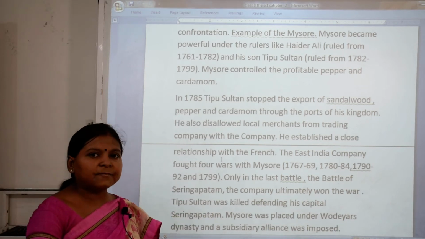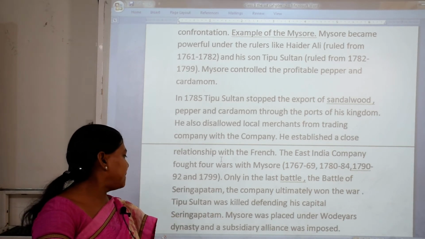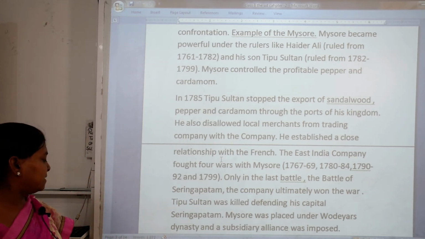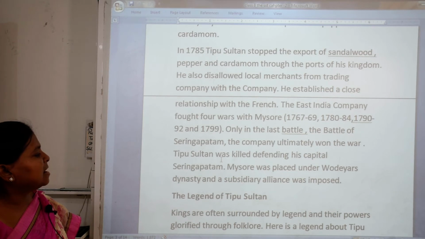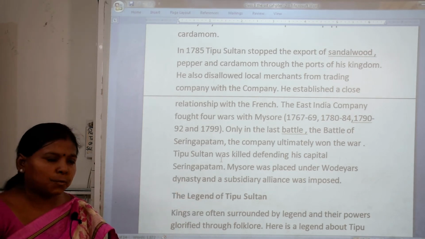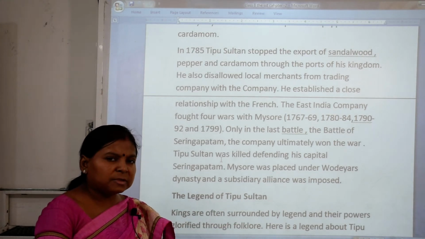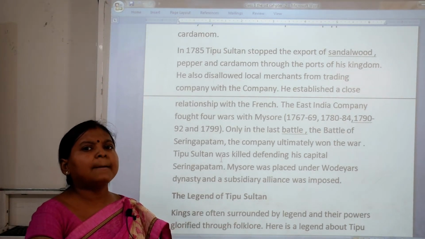And now Tipu Sultan was killed defending his capital Seringapatam. So Mysore was placed under the Wodeyar dynasty and a subsidiary alliance was imposed. Now, do you know what is the legend of Tipu Sultan? Why is he called the Tiger of Mysore?